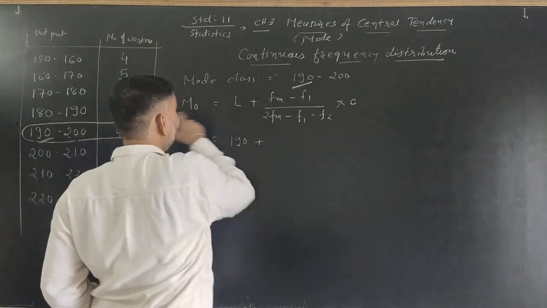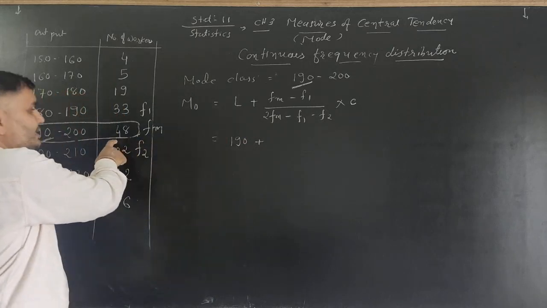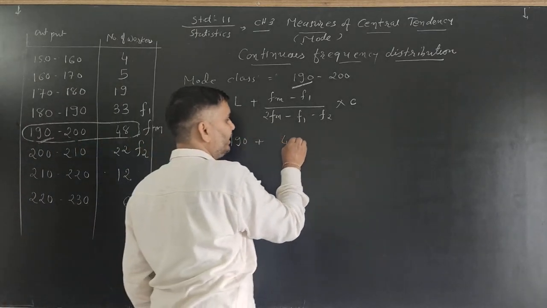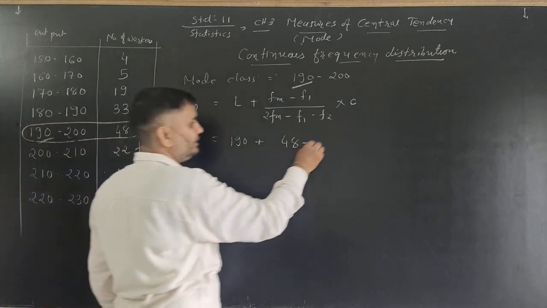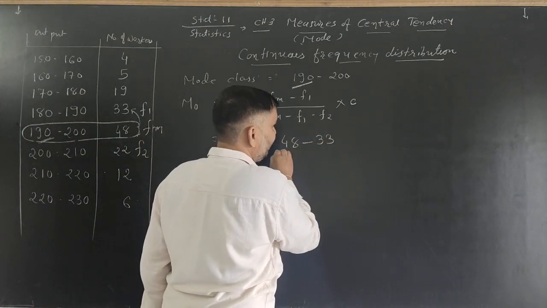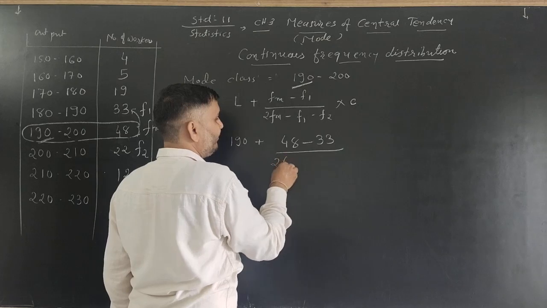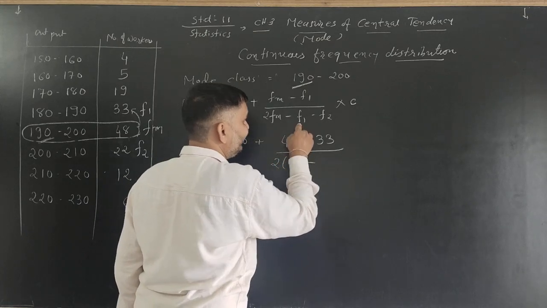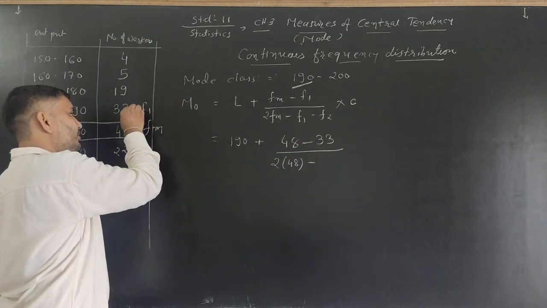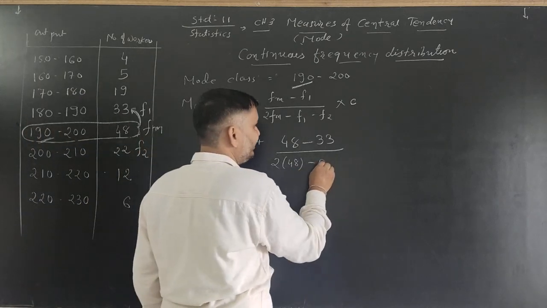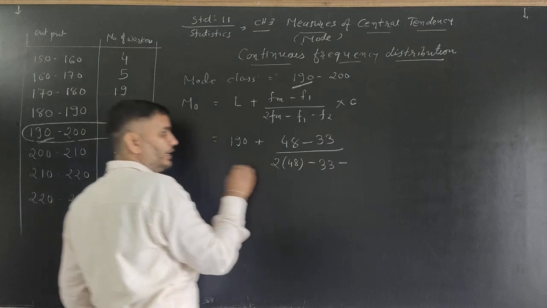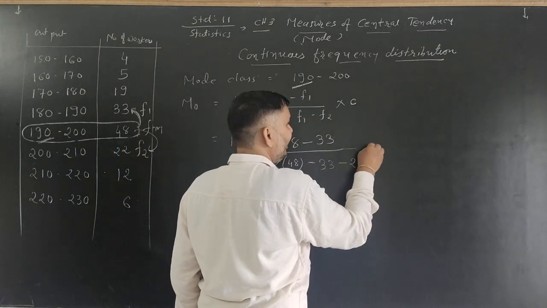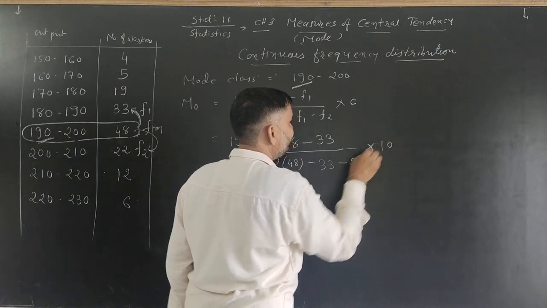So fm is equal to the frequency of the modal class. The frequency of the modal class is 48, minus the frequency preceding the modal class, 33, divided by 2fm, 96, minus f1, the frequency preceding the modal class, 33, minus the frequency succeeding the modal class, 22, into the class length of the modal class, 10.